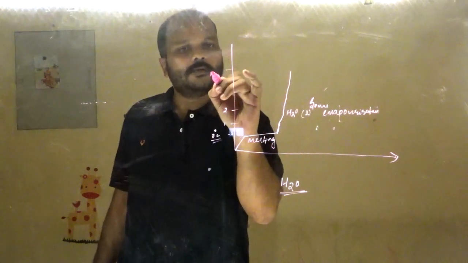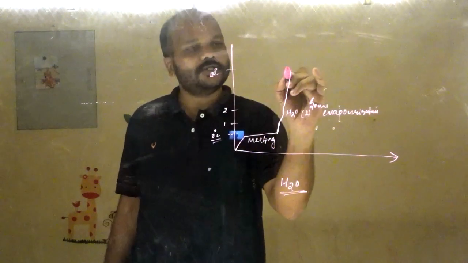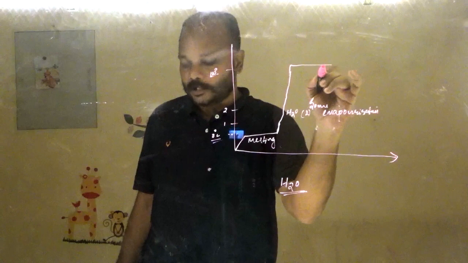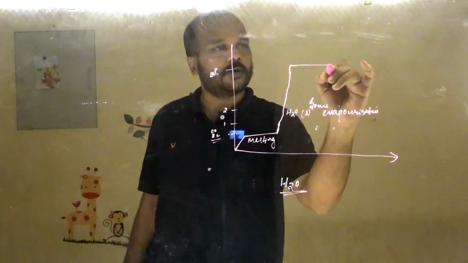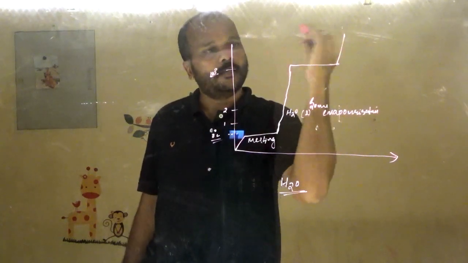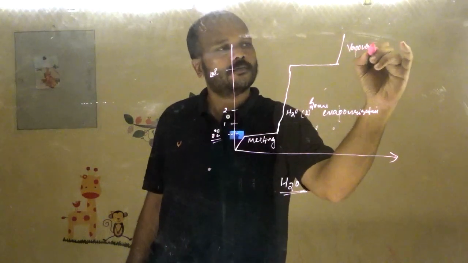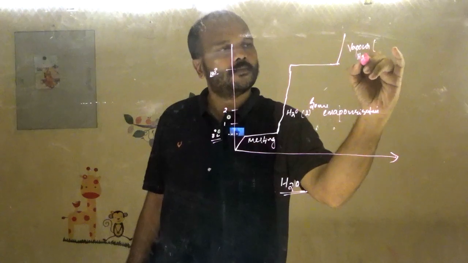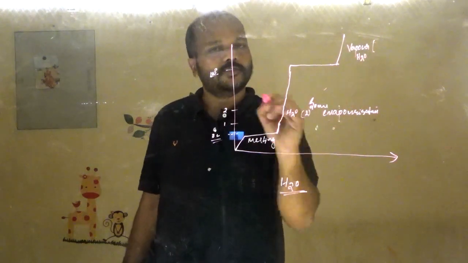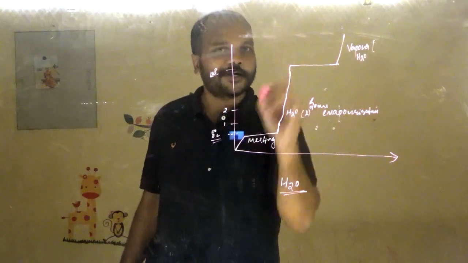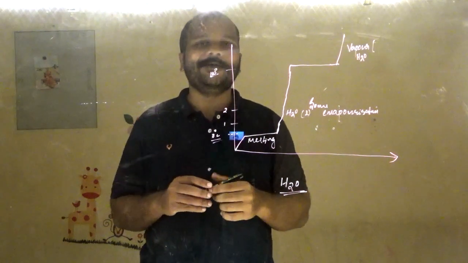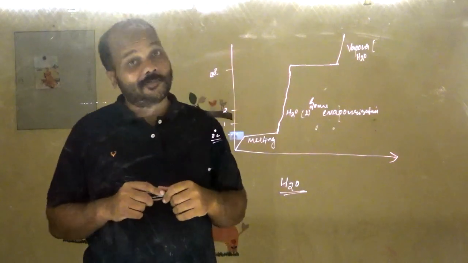So this is 100 degrees Celsius. Once it reaches 100 degrees Celsius, it will start to boil. Above 100 degrees Celsius, water will try to remain as a vapor. Beyond 100 degrees Celsius, water will not remain as a liquid, unless you apply high pressure.